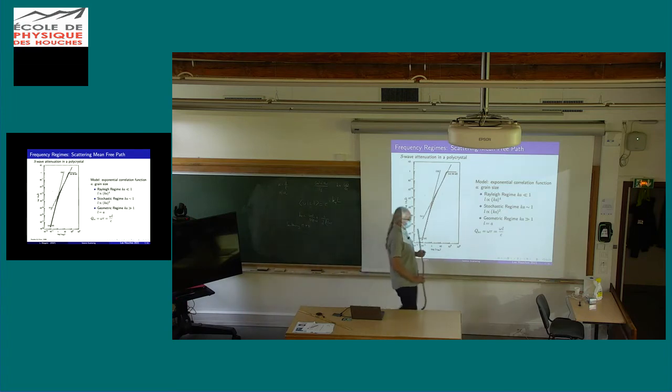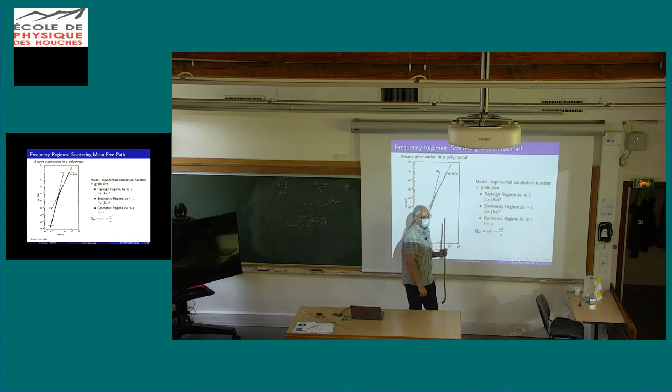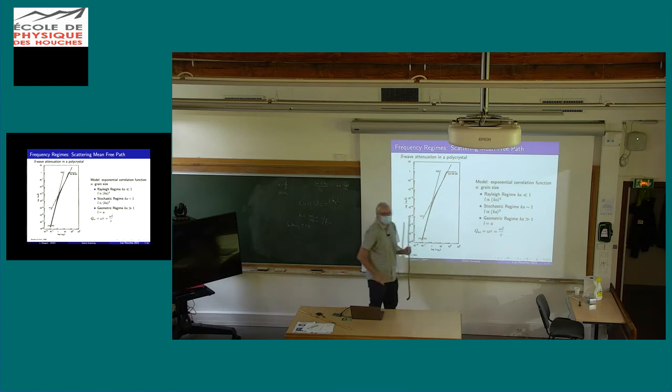For the geometrical regime, L is the mean free path. And for the regime, you say it's attenuation, though? Yeah, here I should put alpha. It's my mistake. So the first two lines, it's alpha, and here it's L. Thank you for asking the question. I thought I had cleaned up my slides, but I left some errors. But in general, it's good because people then remember. So thanks for pointing that out. Yeah, it's alpha, and here it's L.